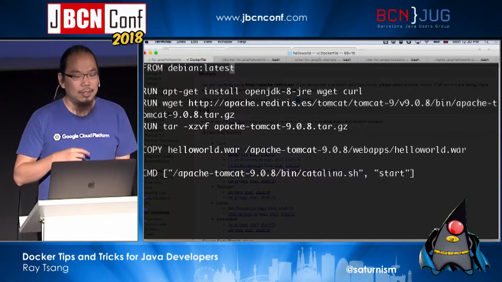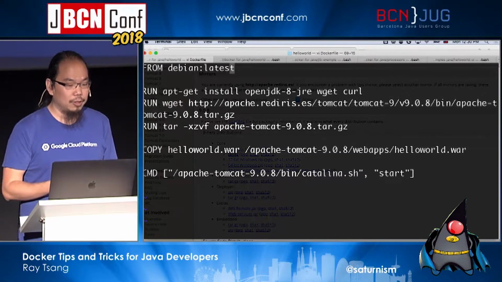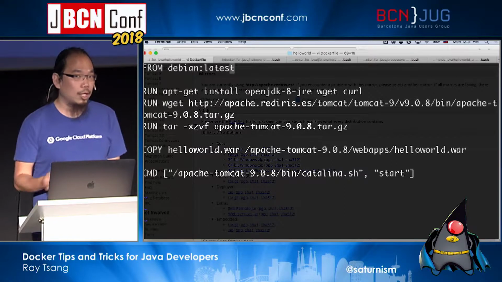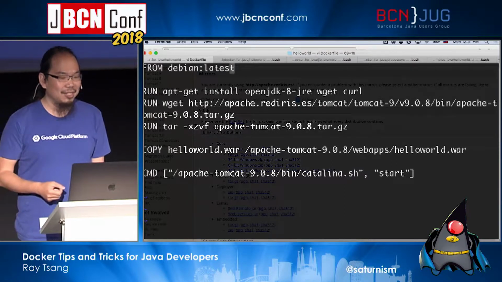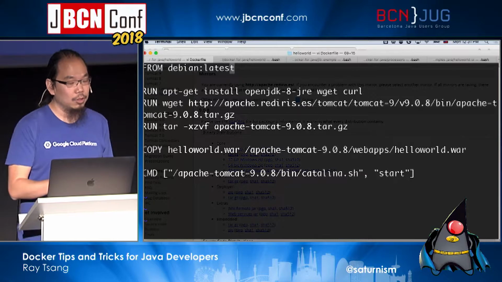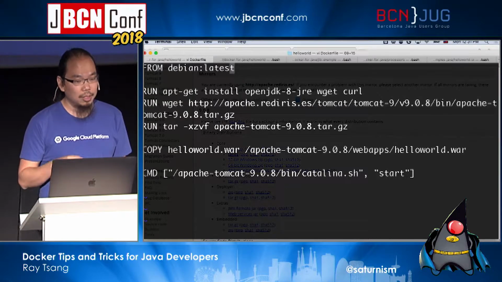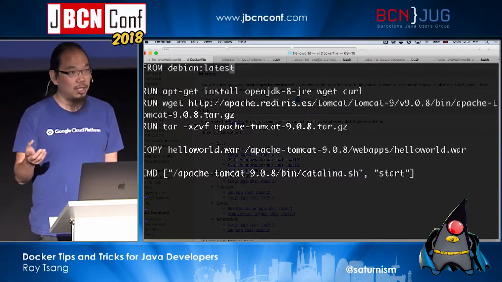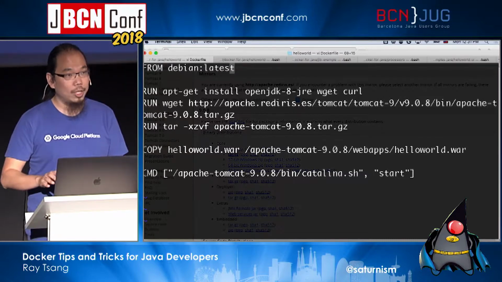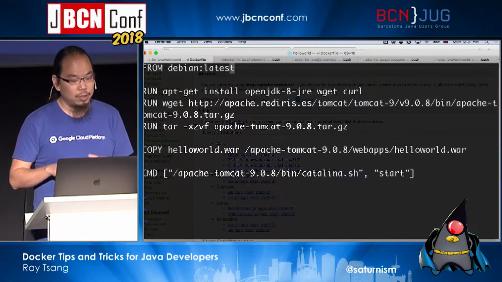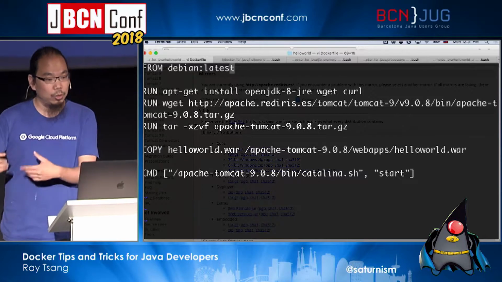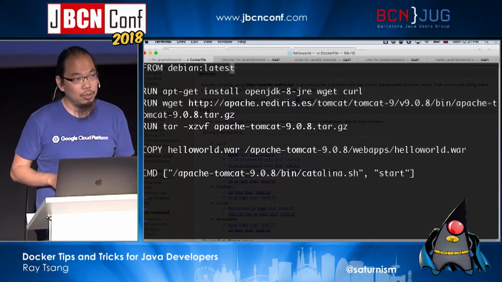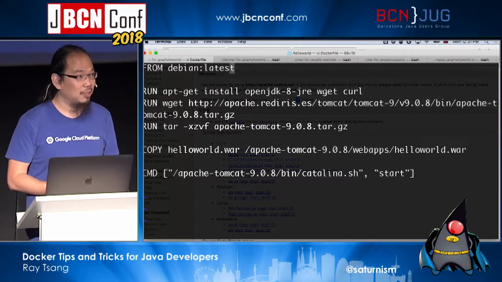However, the latest could be different depending on when you actually pulled it. So for example, if you ran this file and pulled Debian latest a year ago, that could be Debian from a year ago. And if you didn't do any cleaning up in your machine, if you didn't force it to download the newer one from today, it will continue to use the one from last year that you tried.